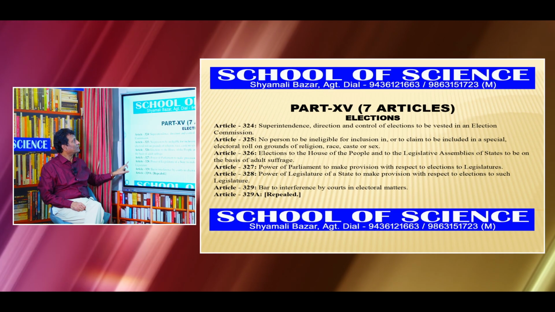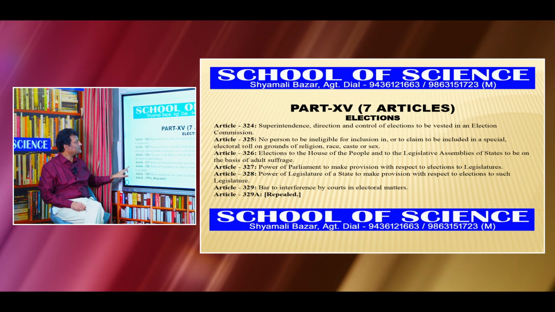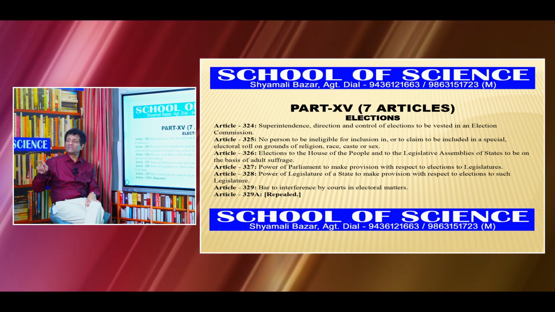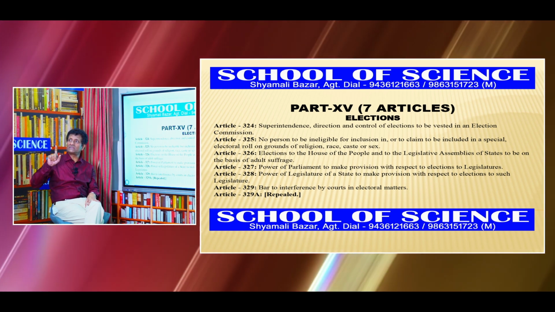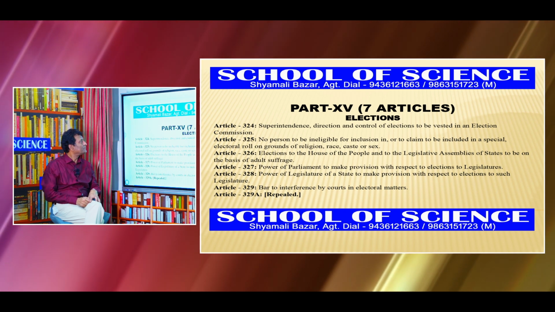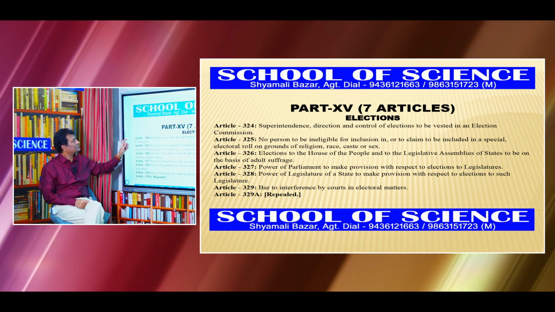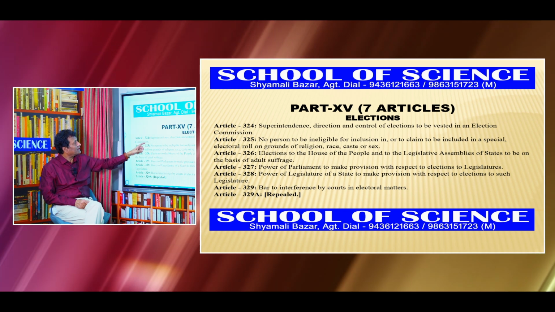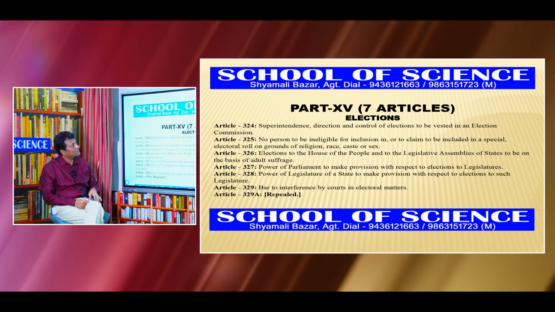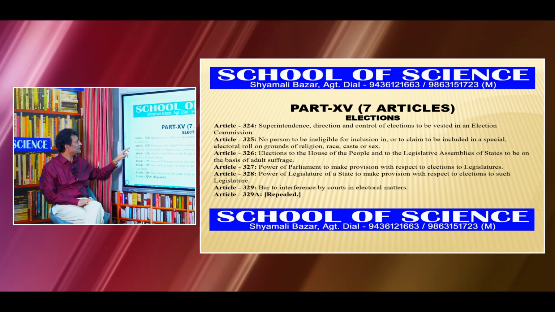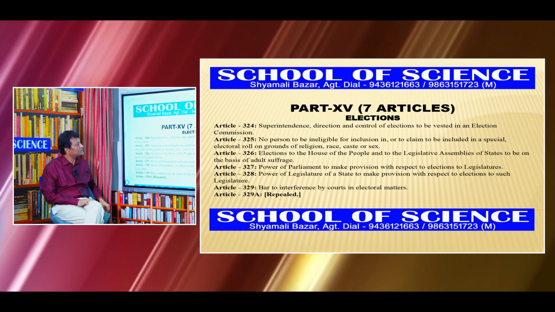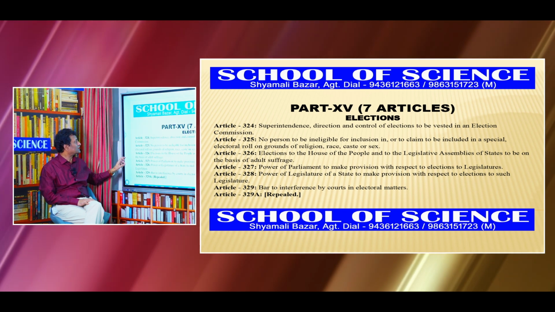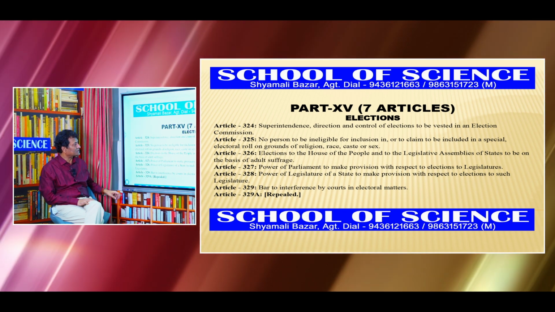Then we discuss Part 15, and these articles are meant for those students who are appearing for TPSC Combined to be held on 22nd of December. These are the articles. Part 15 consists of elections. Article 324: Superintendence, direction and control of elections to be vested in an Election Commission. Article 325: No person to be ineligible for inclusion in or to claim to be included in a special electoral roll on grounds of religion, race, caste or sex.